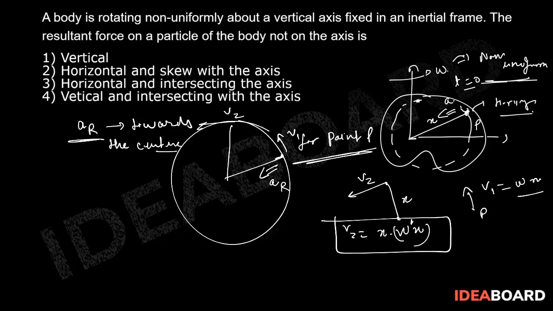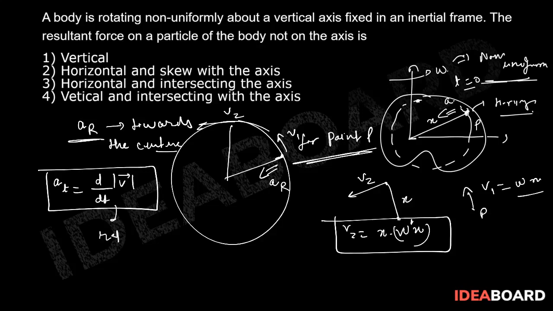But as we can see, how do we define tangential acceleration? We define tangential acceleration as d mod of v by dt. What does it signify? Rate of change of speed. Now speed is also changing because of non-uniform motion.